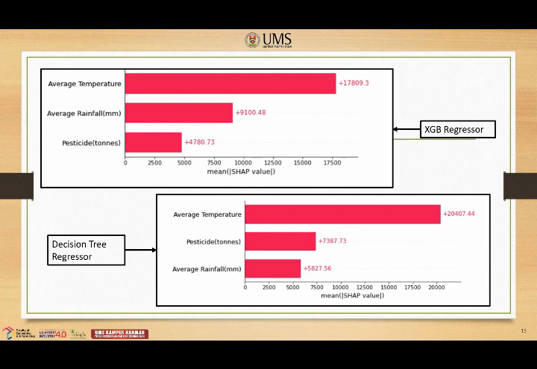The SHAP bar plot visualized for XGB regressor shows that average temperature has a higher feature importance, followed by average rainfall and pesticide. Meanwhile, the SHAP bar plot visualized for decision tree regressor shows that average temperature still has the higher feature importance, followed by pesticide and average rainfall.